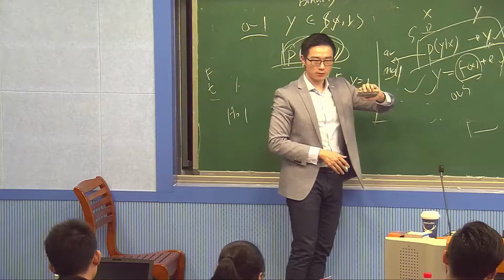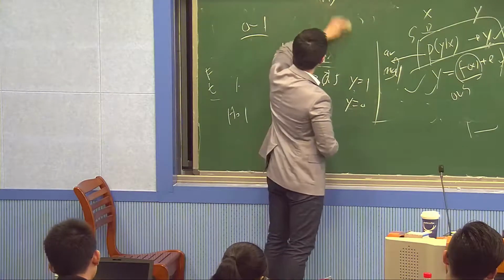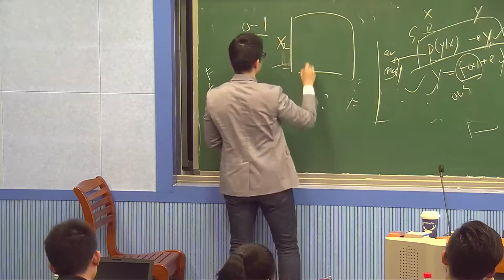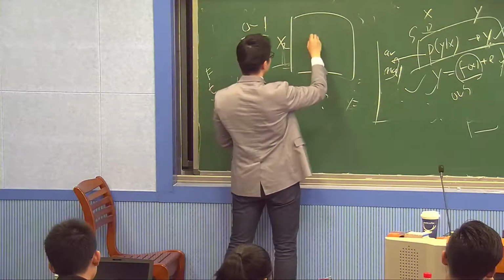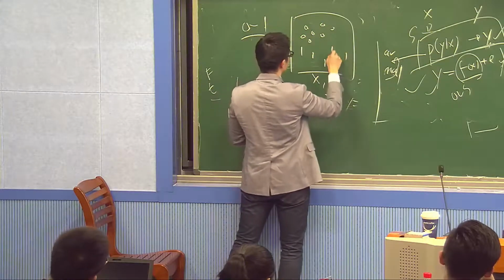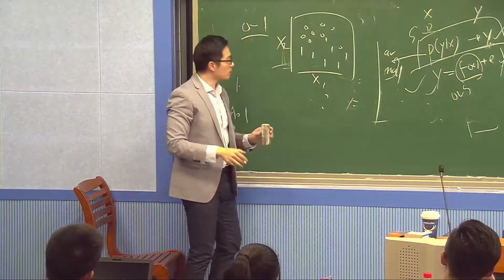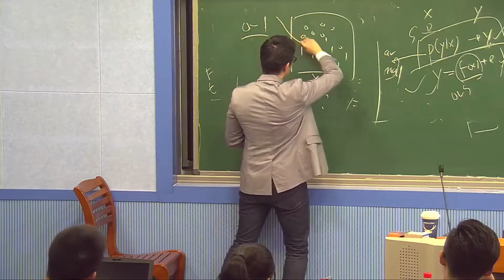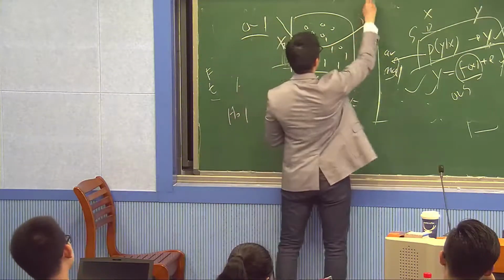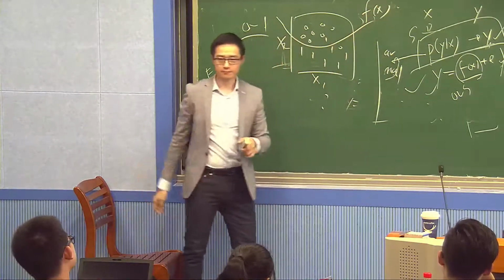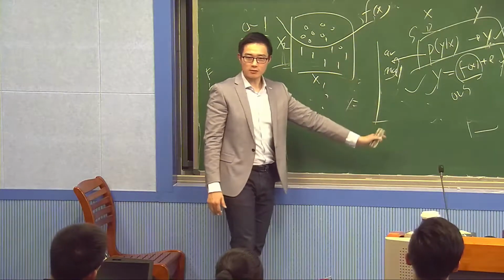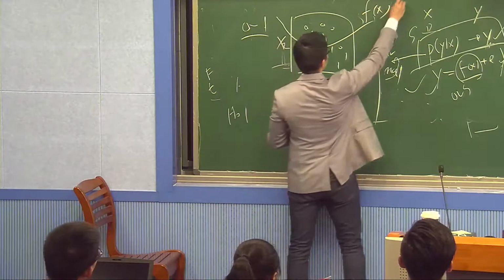I can do this. So if this is x, there's a two-dimensional x, and there's some y. There are some 0s, and there are some 1s. Then all I want to do is find a decision boundary that helps separate them. And this boundary is my f(x). A typical method for this is called a support vector machine, SVM.